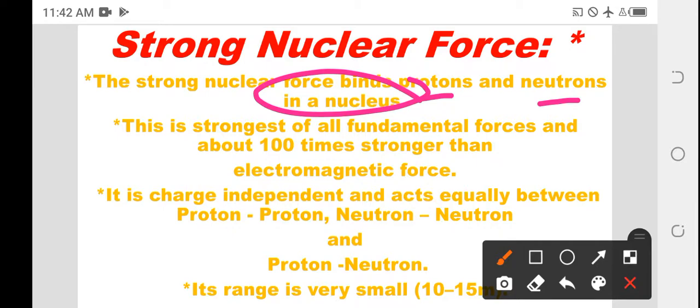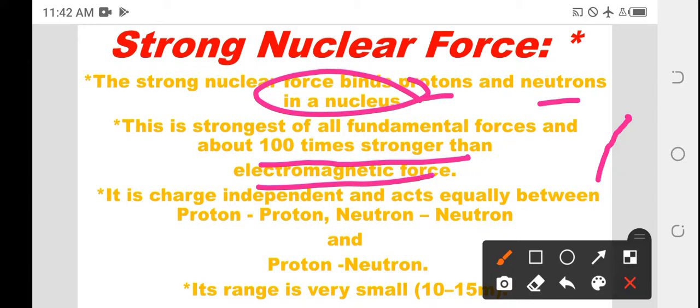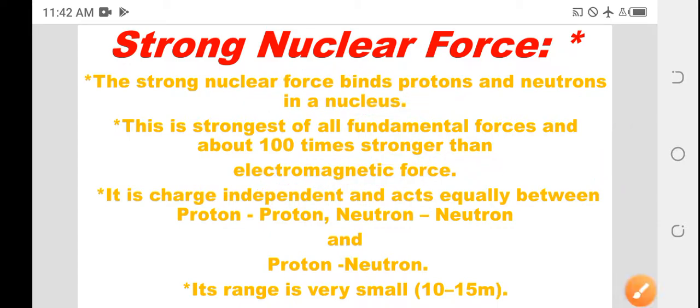This is the strongest of all fundamental forces, about 100 times stronger than electromagnetic force. It is a charge independent force.